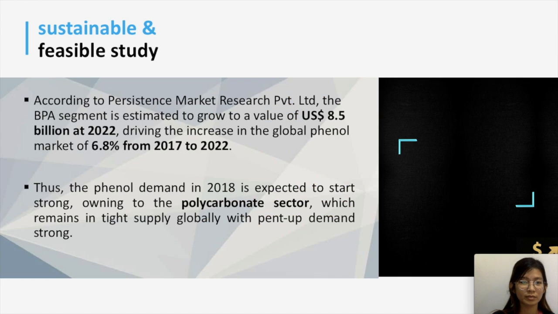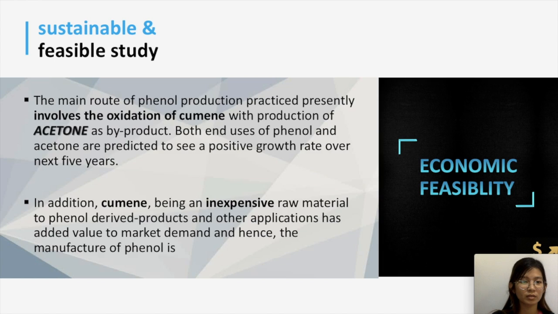For economic feasibility, phenol is expected to increase its market demand, especially in the polycarbonate sector. One of the products formed by phenol, BPA, is expected to grow an extra 6.8% from 2017 to 2022, while its segment is estimated to grow to a value of US $8.5 billion in 2022. The production of phenol using cumene as raw material via oxidation is encouraged due to the inexpensive raw material and relatively high yield and efficiency. Hence, it is profitable and feasible economically.